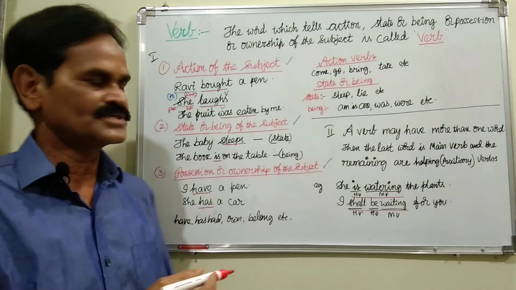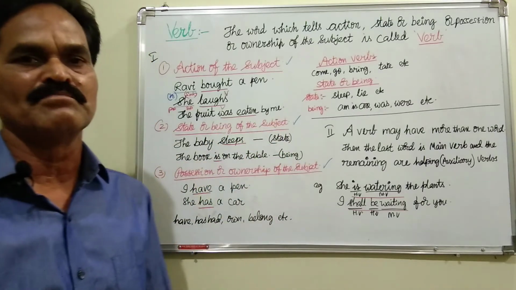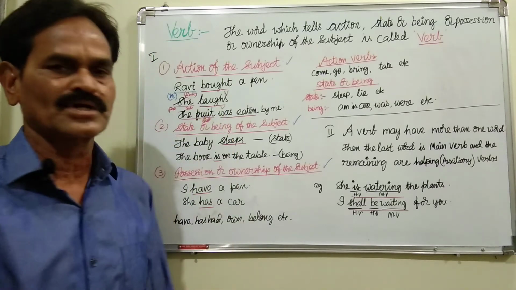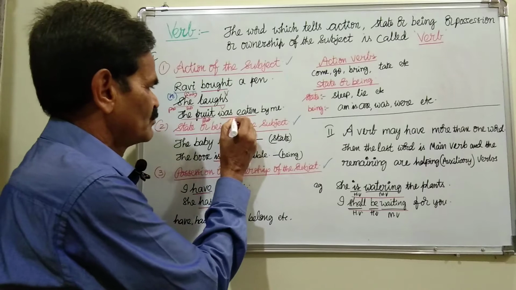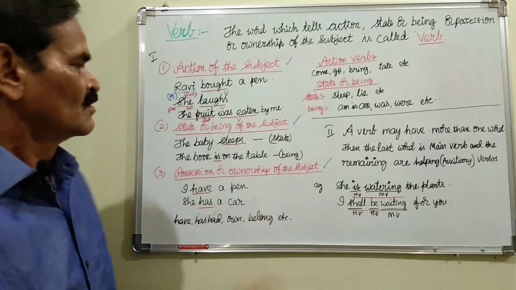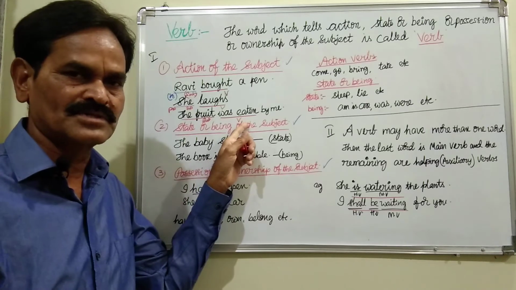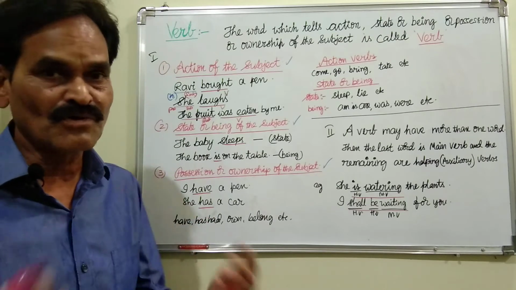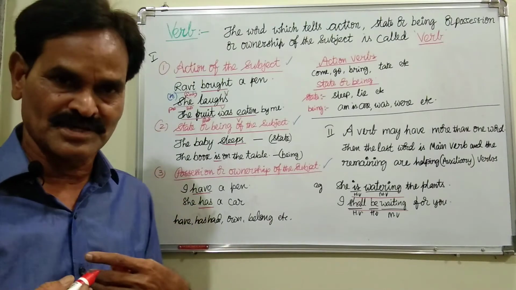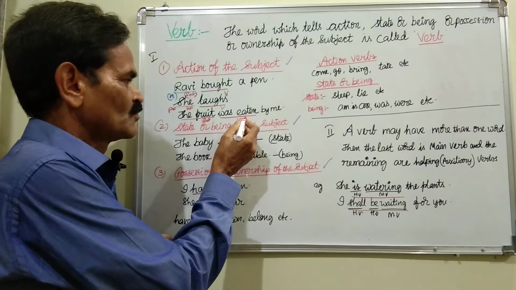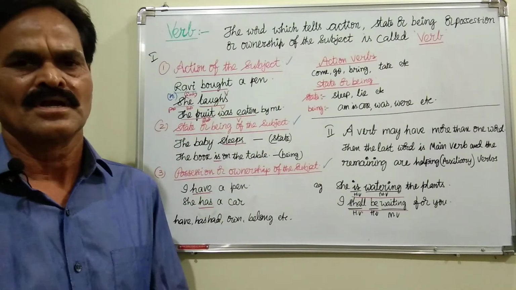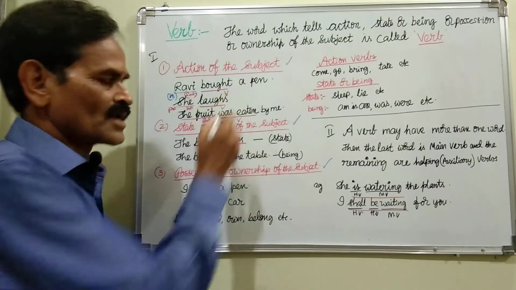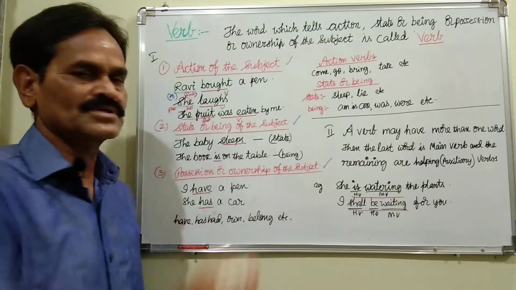And a third example, if we see, the fruit was eaten by me. Here, the subject is the fruit. This is a noun, name of a thing. That noun came before the verb was eaten. So this is the subject. Here, the subject did not do this action, but this action was done to the subject. The fruit did not eat, the fruit was eaten by me. Anyhow, it is the action of the subject only. So, the verb says action done by the subject, action done to the subject.